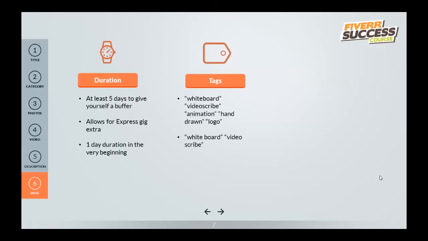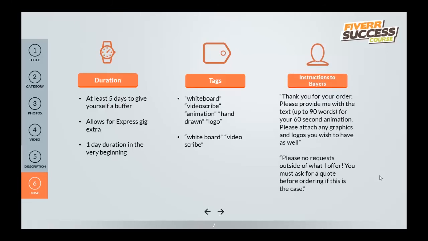For tags, here are some of the tags I recommend. You can also do things like whiteboard as one word and then whiteboard separately to catch both variations. And for the instructions to buyers, here is a sample that I'm going to provide you guys. You guys can use it, modify it as you wish. It's yours.